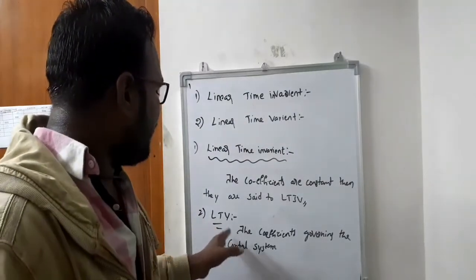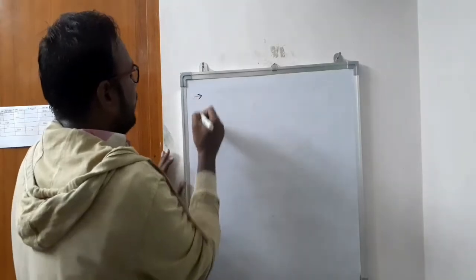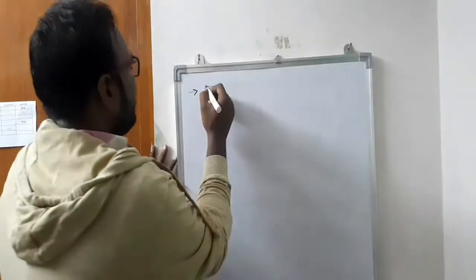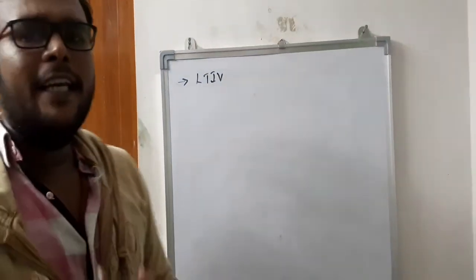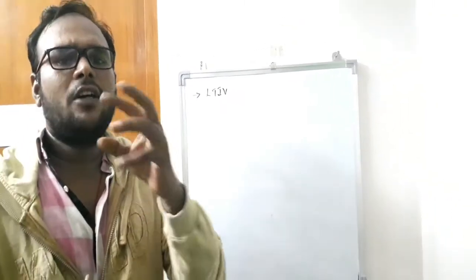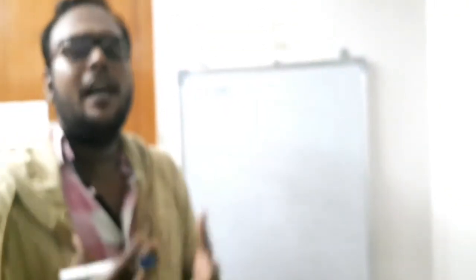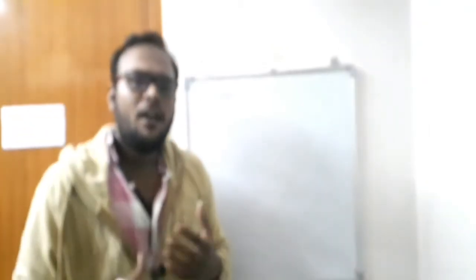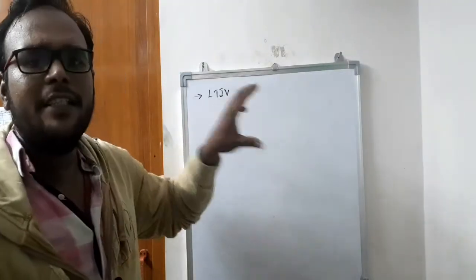That's why it is called linear time variant. In our syllabus in control systems, we are going for the linear time invariant system. Why? Because in a linear time invariant system the coefficients are constant, so we can reshape the system to our convenience and make our analysis easy.